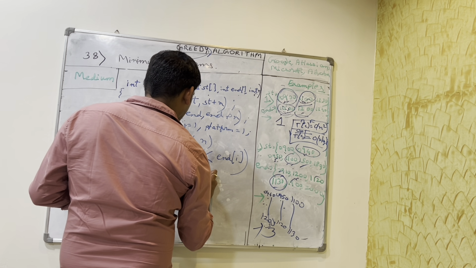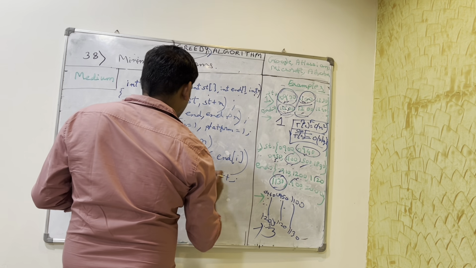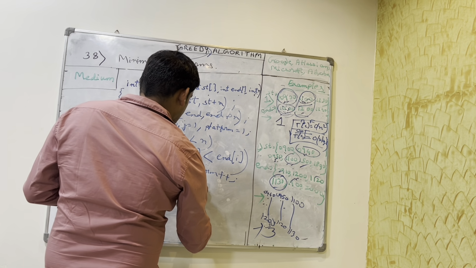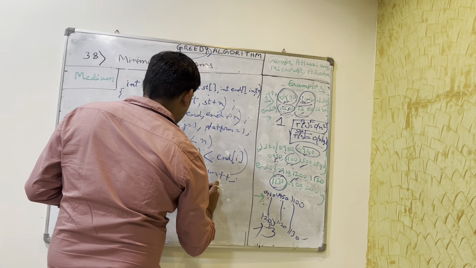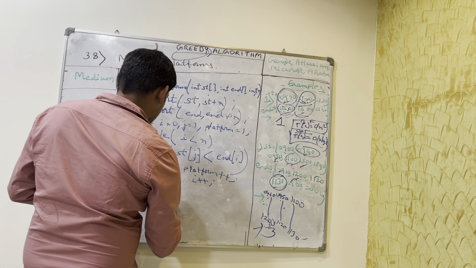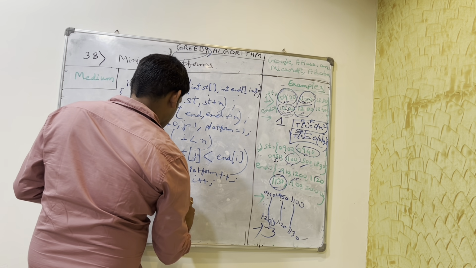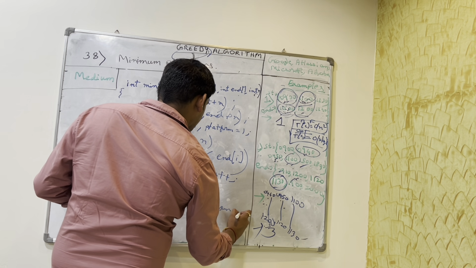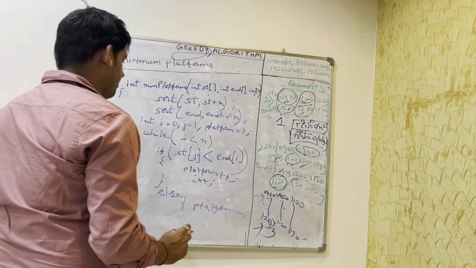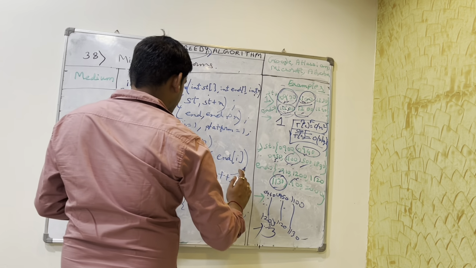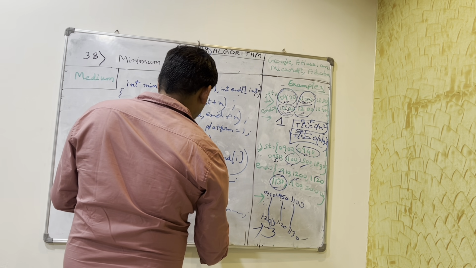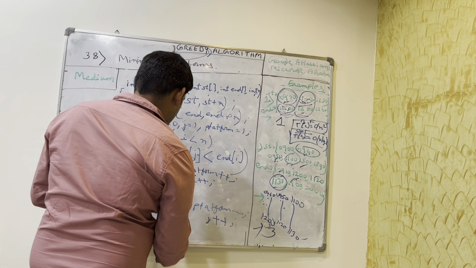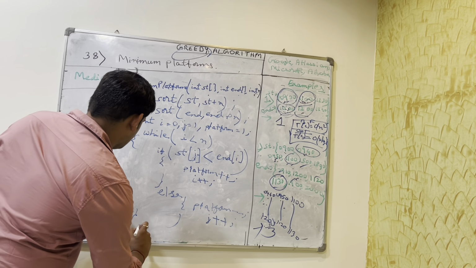Platform would be increased, and then what do we do? Platform would be increased, and our end time will also increase. Else, we don't need an extra platform, so we will decrease the platform count. Since we have decreased the platform, that train has already been taken, we will move to the new arrival time, j plus plus, right? And this will be closed, and we will return.